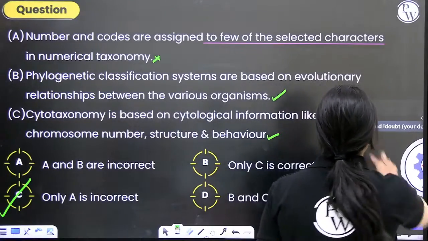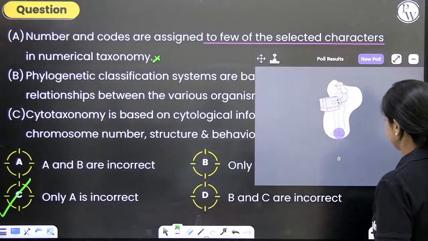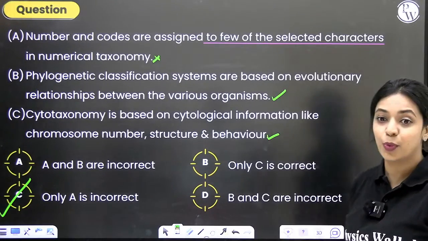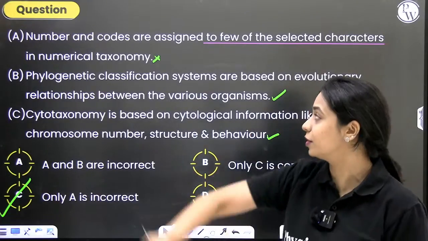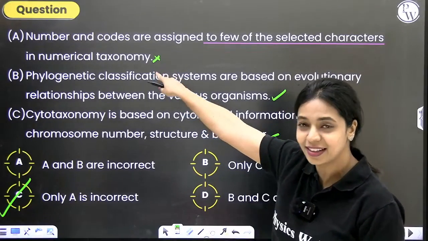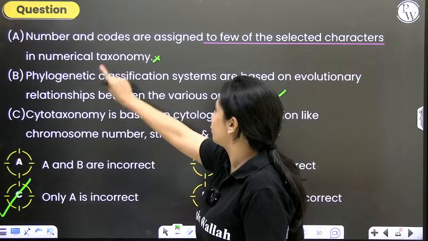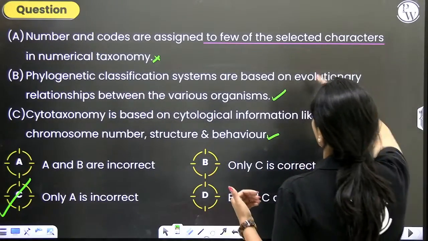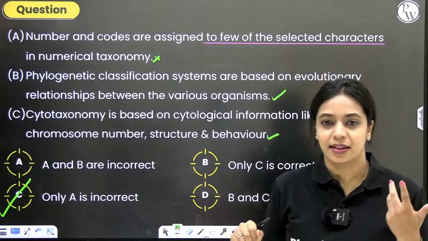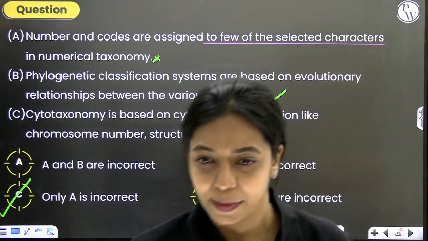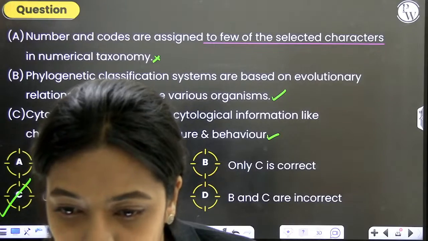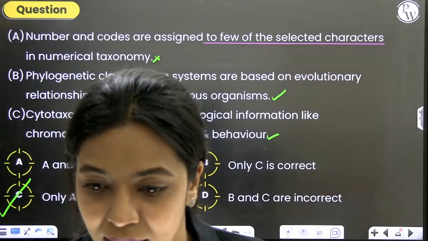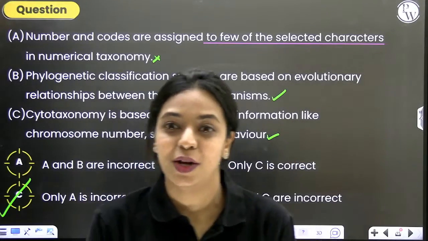Let's see how many of you answered this question correctly. Only one person, Vimal Raj, has answered this question correctly. Where was the doubt? I think you all got confused in the first statement, right? You saw numbers and codes, numerical taxonomy and you marked it correct. But few of the selected characters is not correct, right? So the correct answer for this question is option C. Is it clear right now? Have all of you understood where you made the mistake?